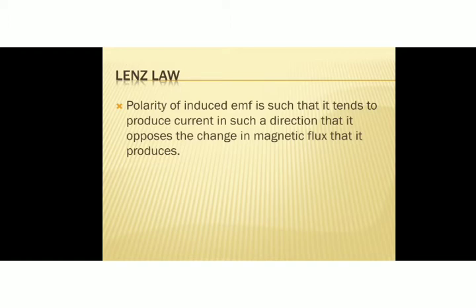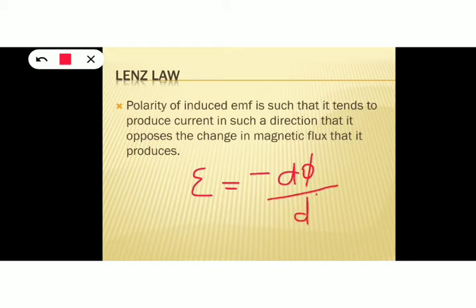And what is the reason for that current? Change in magnetic flux. So the induced EMF will tend to oppose that change in magnetic flux. So the expression for induced EMF should be like this: E is equal to minus d phi by dt. This means that the induced EMF opposes the change of magnetic flux. The negative sign indicates that opposition. Okay, the negative sign indicates that the direction of induced EMF is opposite to the change in magnetic flux, or it is opposite to the motion of the coil.